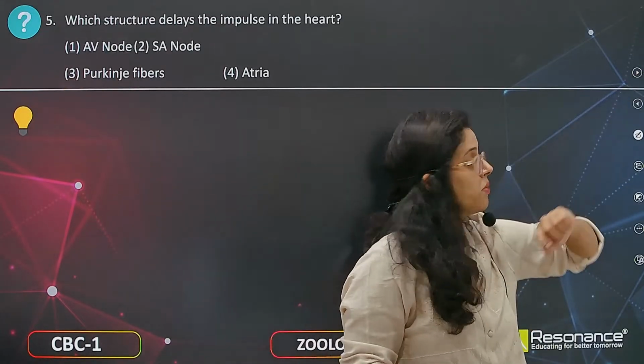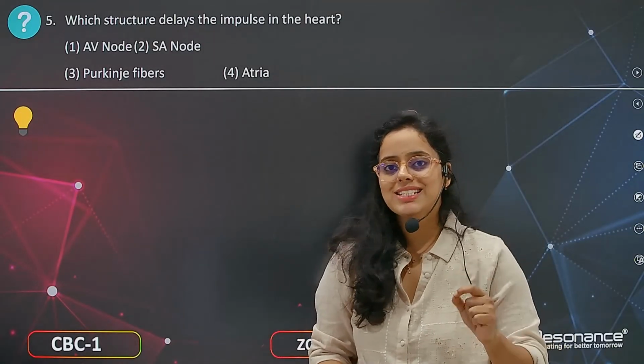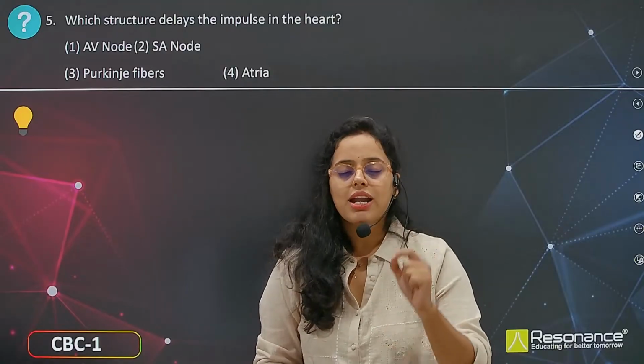Now moving to the next question. These questions are very simple, you can answer them very easily. Which structure delays the impulse in the heart? That is the AV node.